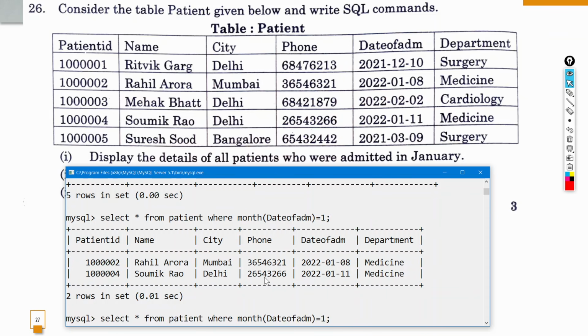दूसरा तरीका भी बता देता हूँ आपको मैं. So you could have written here month name is equal to and then after that January. Okay, and then if you press enter same output will be there. So you can either write month, अगर month लिख रहे हो तो यहाँ पे is equal to के बाद हमारी एक integer value होनी चाहिए, और अगर month name लिख रहे हो तो you have to specify the actual month name. Fine, so this is the correct answer for the first one.